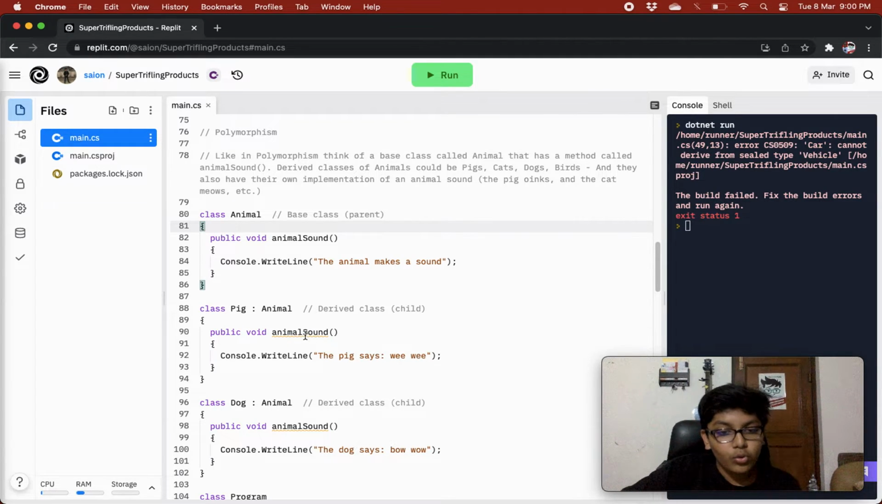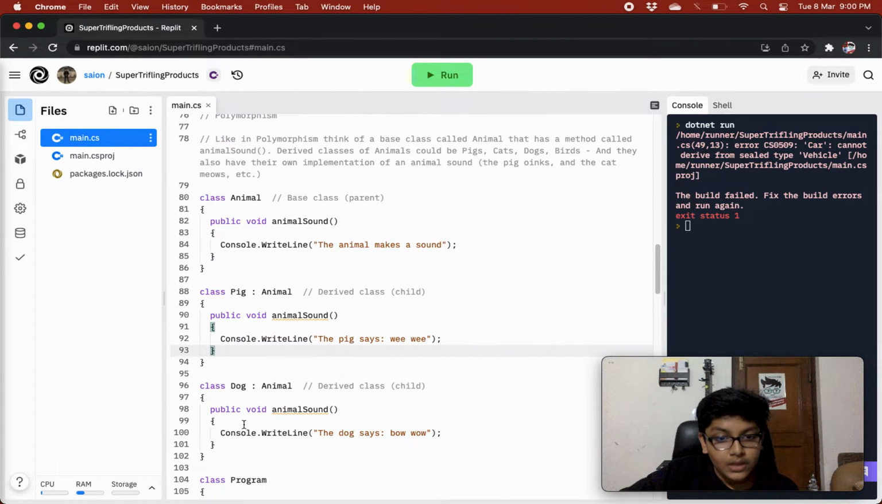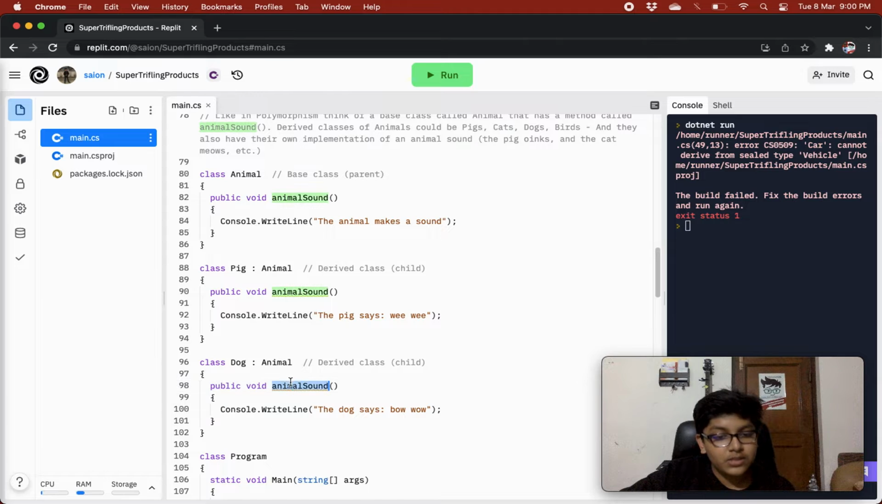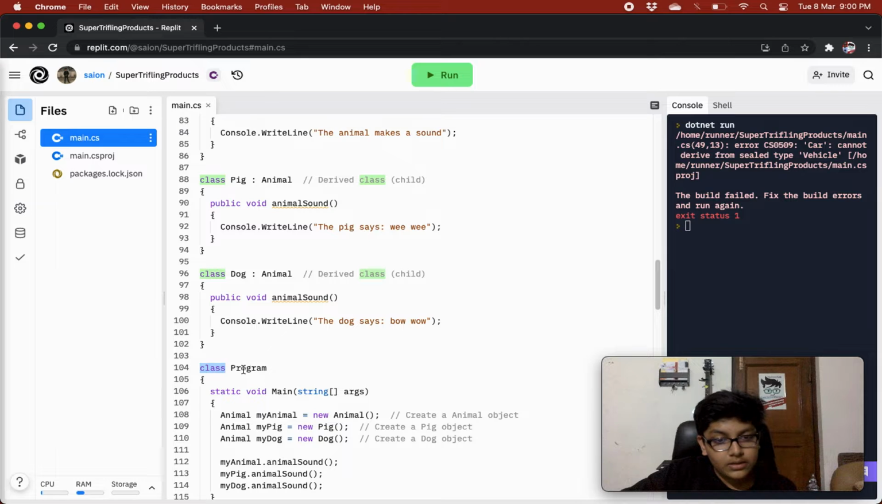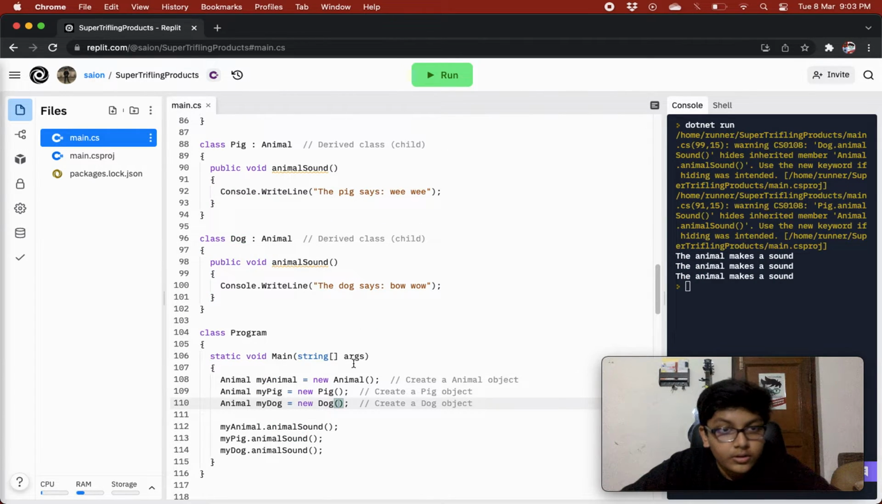We can make whatever sound the animal makes. So in the pig class, we are overriding the animal sound method and saying the pig says wee wee. In the dog class, we are overriding the animal sound method and saying the dog says bow wow. And then in class program, we have a main method. We are creating an object of our animal class, pig class, and dog class. So three objects are being created: an animal class object, a pig class object, and a dog object.